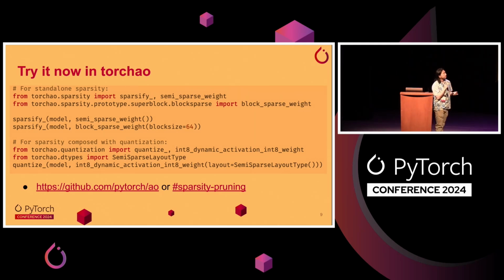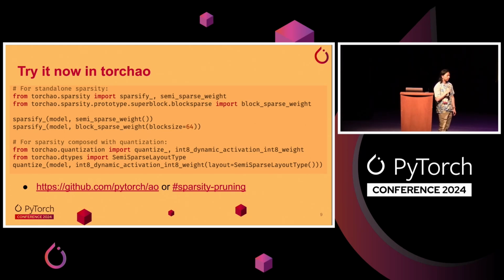Yeah, as I mentioned, this is all available in torchao now for you to use. It's really easy, just a couple lines of code, right? There's a quantize API, and this is the corresponding sparsify API. And then you can pass in the different options for semi-structured sparsity or block sparsity. You can pass in the tile size for block sparsity.